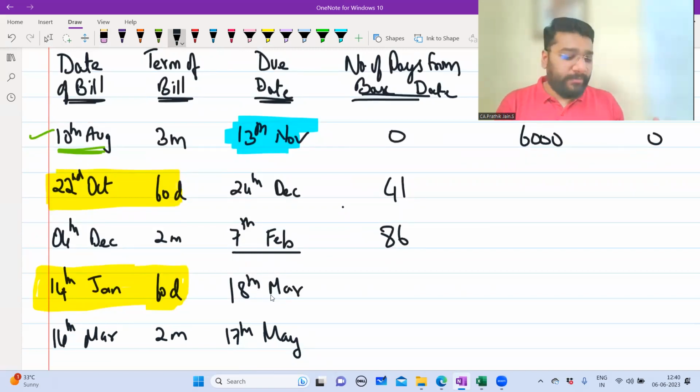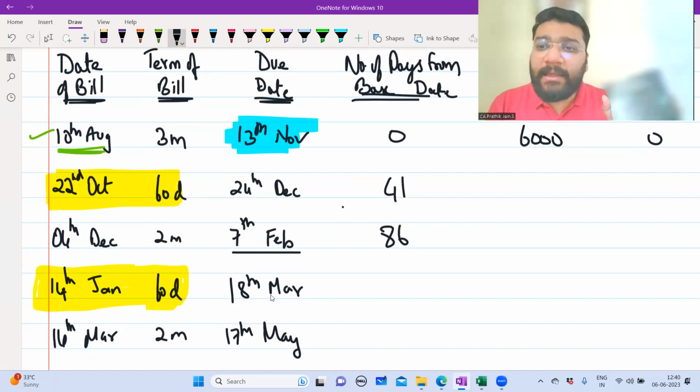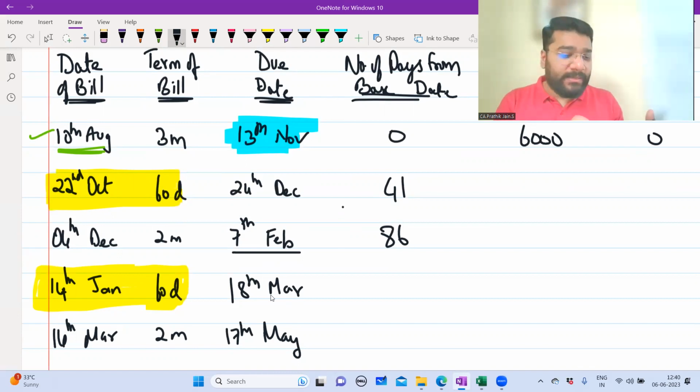Next is 13th November to 18th March. So how many days in November? Sir, 30 days in November. In that 13 days already gone. So balance is 17 days. 17 days of November plus 31 days of December plus 31 days of January plus 28 days of February plus 18th day of March. How much? 125.